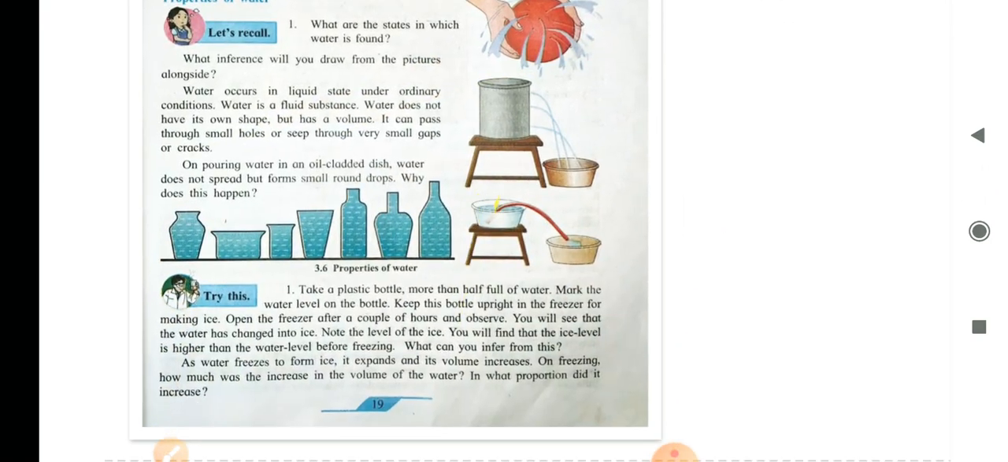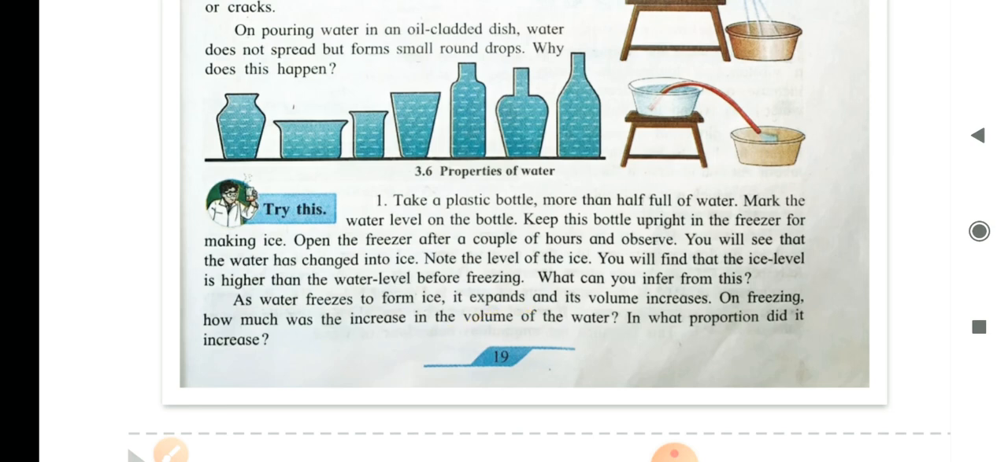Now, try this simple experiment at home. Take a plastic bottle more than half full of water. Mark the water level on the bottle. Keep this bottle upright in the freezer for making ice. Open the freezer after a couple of hours and observe. You will see that the water has changed into ice.